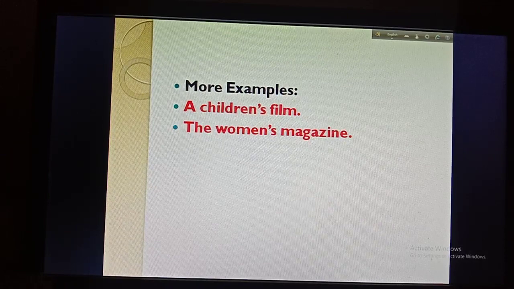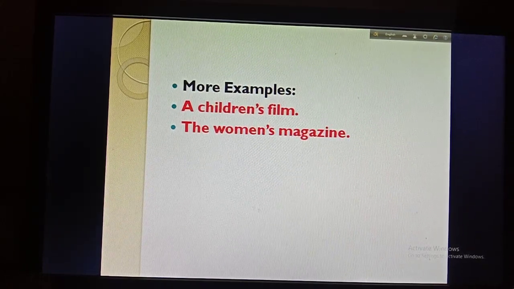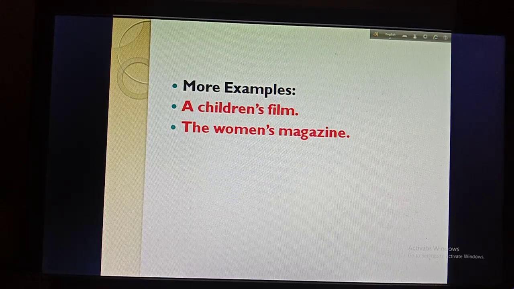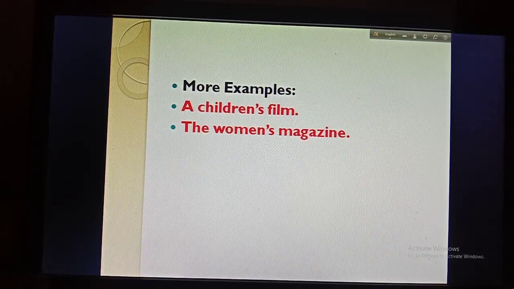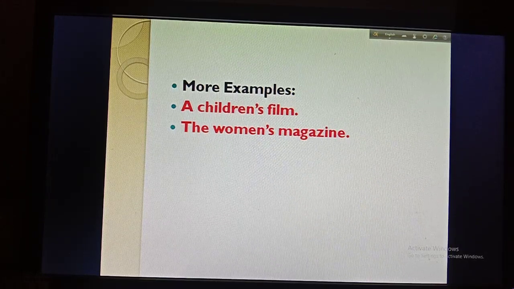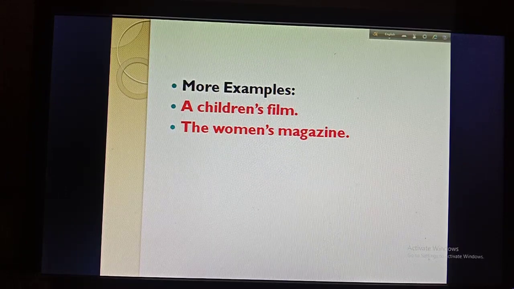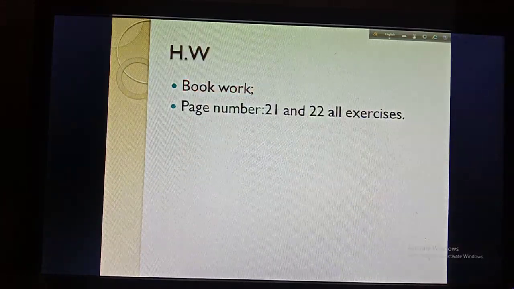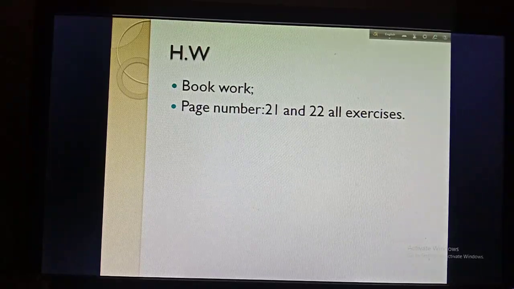Because for giving you time, my video will be a long one. That's why I am trying to say it slowly, but you know that it is difficult. That's why you have to pause my video, then make the notes. Okay, so I have given you bookwork here, page number 21 and page number 22, all exercises.